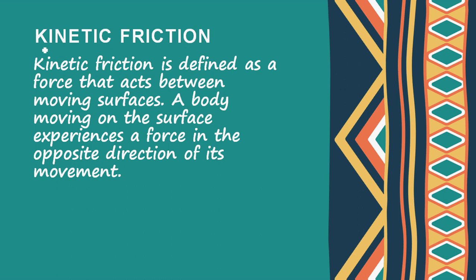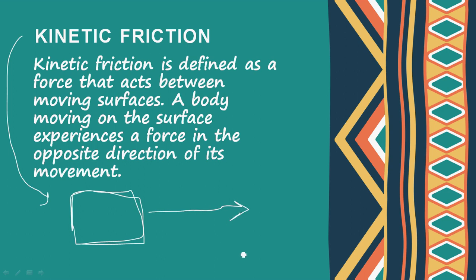Now let's learn about kinetic friction. Kinetic friction is defined as a force that acts between moving surfaces. A body moving on a surface experiences a force in the opposite direction of its movement. So we can remember kinetic friction as: if an object is moving, the friction which acts on it is called kinetic friction. We'll take the example of the block itself. We always know that if the block is moving on this side, the friction acting upon the block will always be the opposite. So this will be the force of friction. It's the direction of the friction.